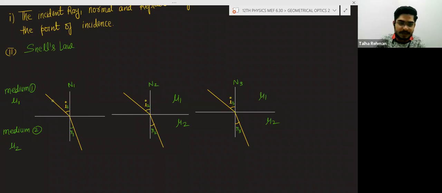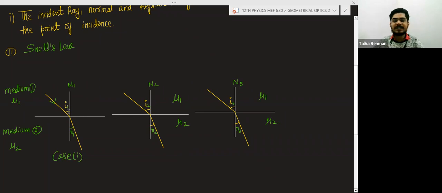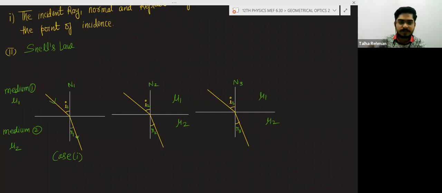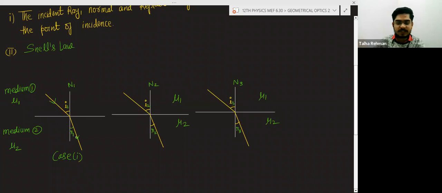But what is happening here? In the first case, the angle of incidence is I1 and the angle of refraction is R1 for the same media. In the second case, the angle of incidence changes.